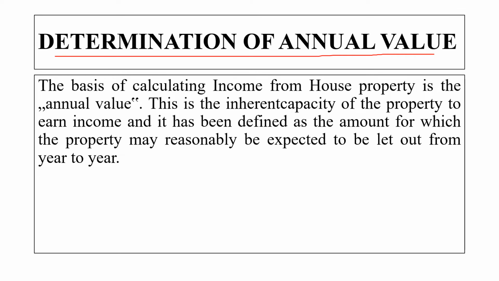Let out means giving for rent. It is not necessary that the property should actually be let out. The municipal value of the property, the cost of construction, the standard rent, if any, under the Rent Control Act, and the rent of similar property in the same locality are all pointers to the determination of the annual value.